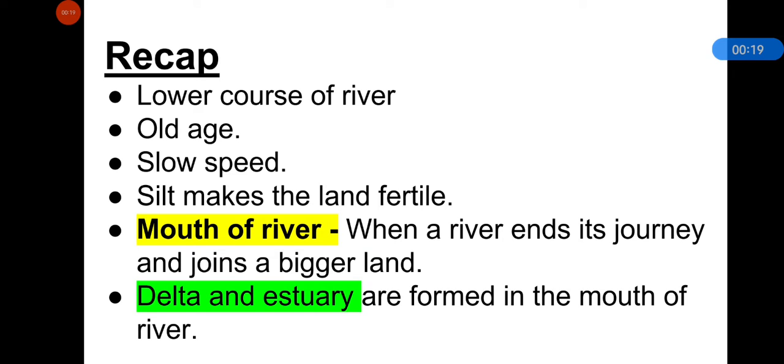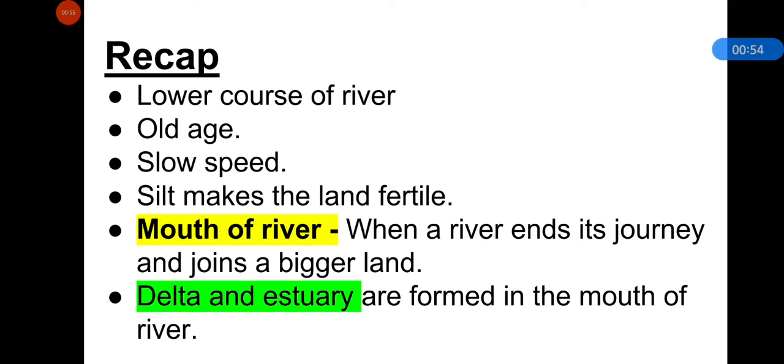Now let's revise what we have studied in the previous class. We have studied about the lower course of a river. In this stage, the river is known as old age. This is called the old age stage of the river. In this stage, the speed of the river is very slow, and silt and heavy rainfall make the soil fertile. Land which is near this course of the river